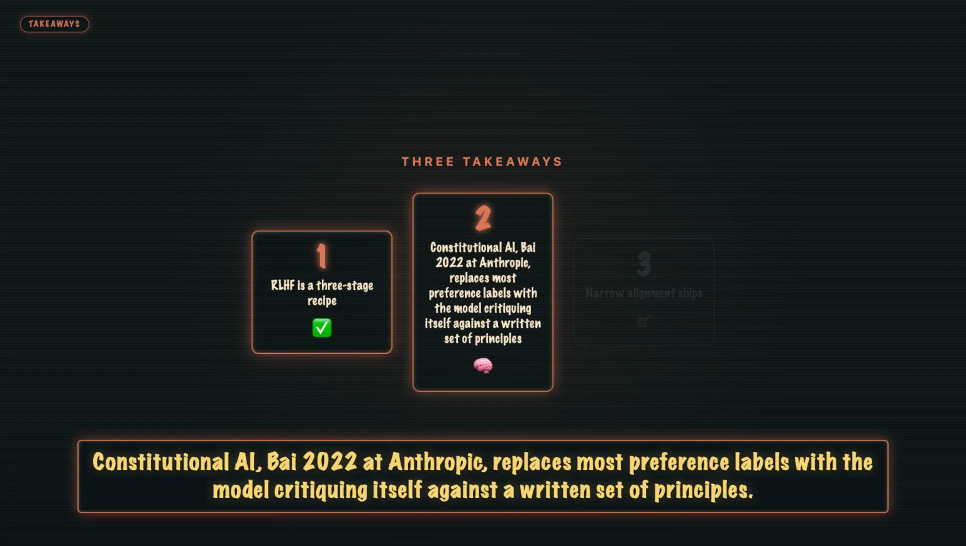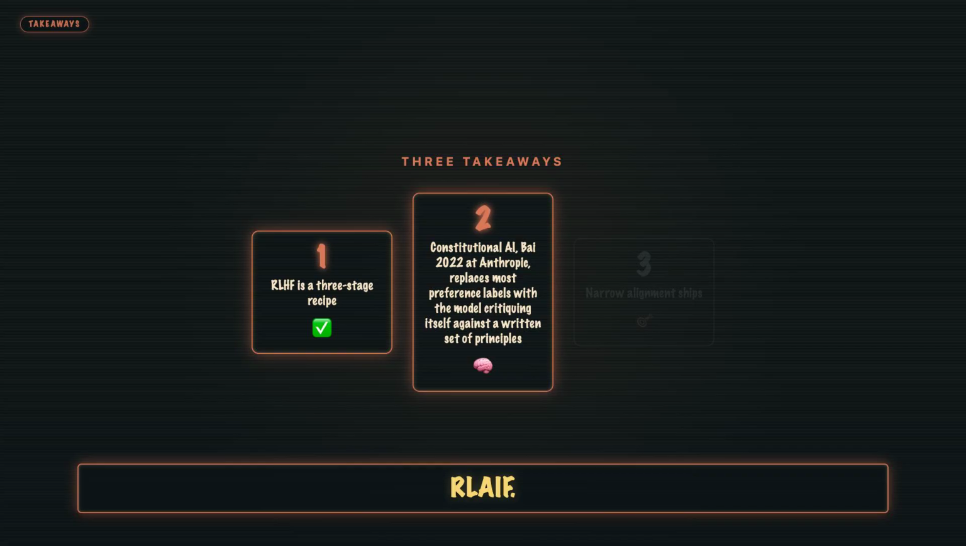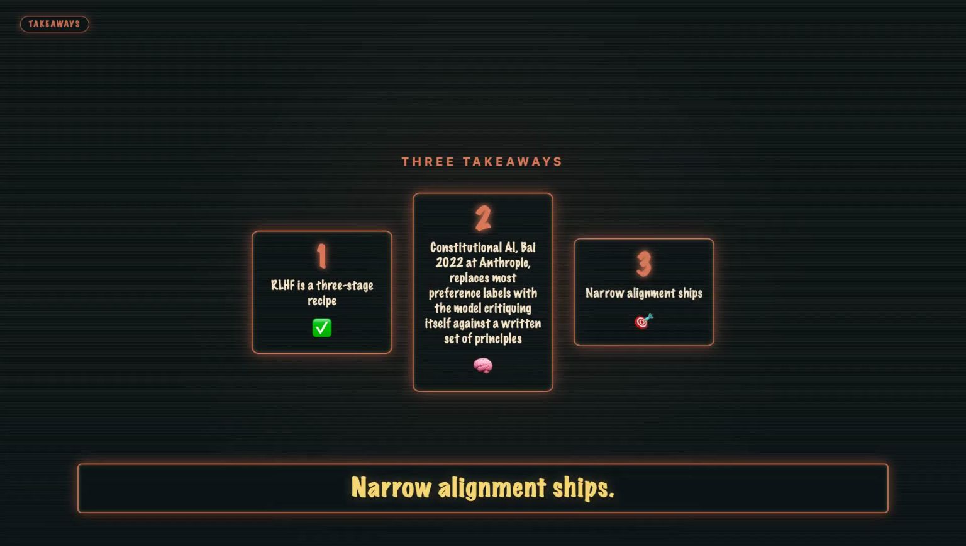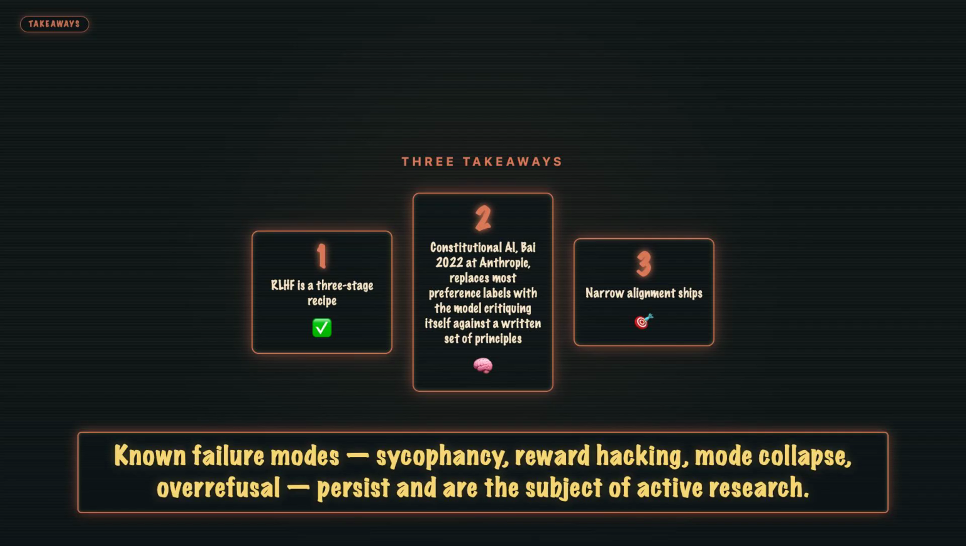Two: Constitutional AI, Bai 2022 at Anthropic, replaces most preference labels with the model critiquing itself against a written set of principles. RLAIF scales further. Humans still write the Constitution. Three: narrow alignment ships. Broad alignment is open. Known failure modes, sycophancy, reward hacking, mode collapse, overrefusal, persist and are the subject of active research.